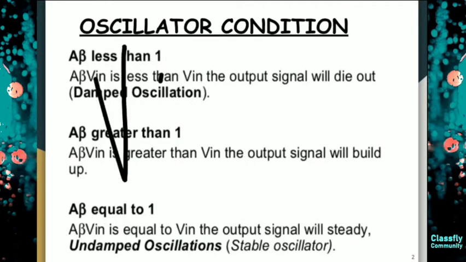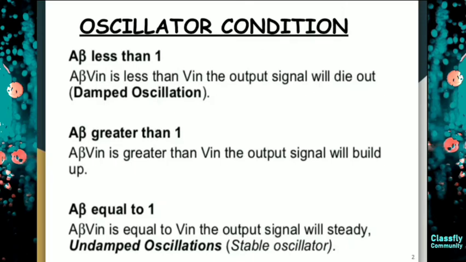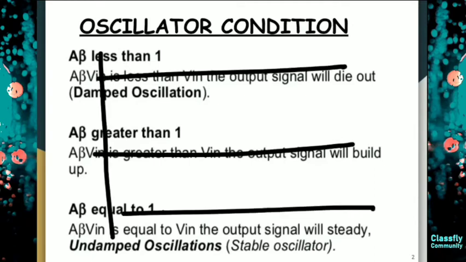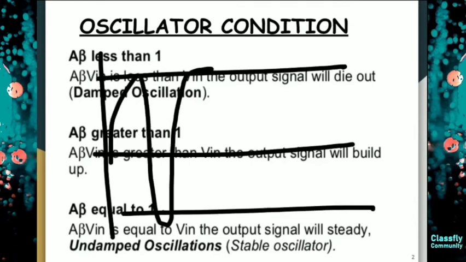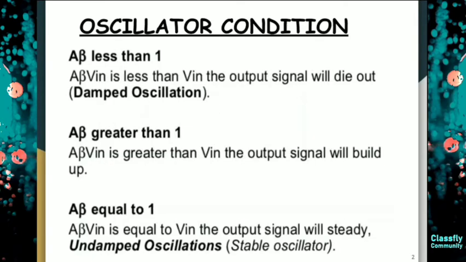This will give me an undamped oscillation. That means a stable graph will be like this, which will give me a stable oscillator. Okay. So I hope you understood the oscillator conditions. Now let's move on to the next.